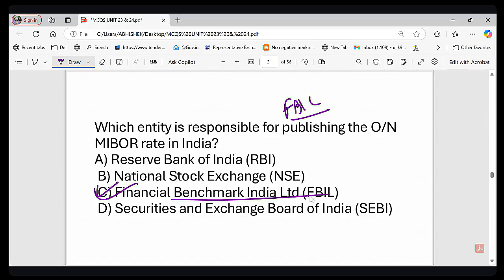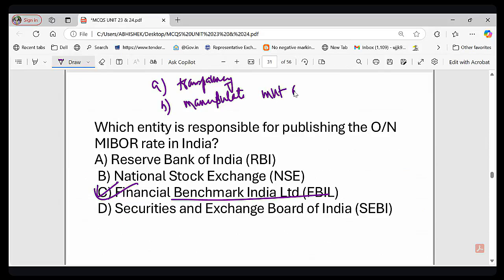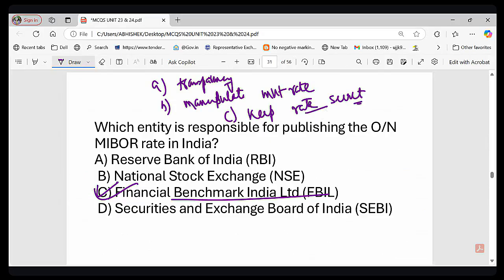So why do we need an independent body like FBIL to publish MIBOR? Option A, to ensure transparency. Sorry for my handwriting, just listen to my words. Option A, transparency. Option B, to manipulate market rate. And option C, to keep rate secret. So why do you think we need an independent agency like Financial Benchmark India Limited to publish MIBOR? Option A, for transparency. Option B, to manipulate market rate. And option C, to keep the rate secret. What do you think the reason is?